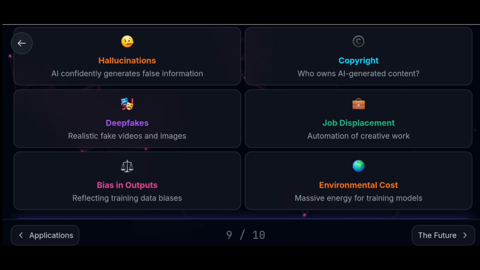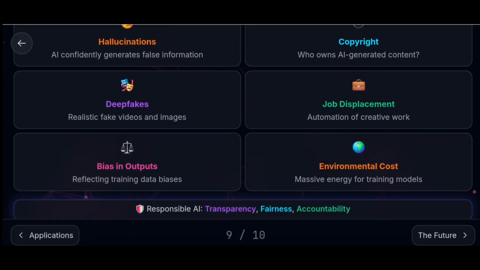And displacement, automation of creative work. AI is being used in most automation work, and that is creating displacement. Bias in outputs, reflecting training data biases. Environmental cost, massive energy for training models. As AI requires a very large amount of data for training, and to manage these data centers, it also affects the environment. Responsible AI is nothing but transparency, fairness, and accountability.